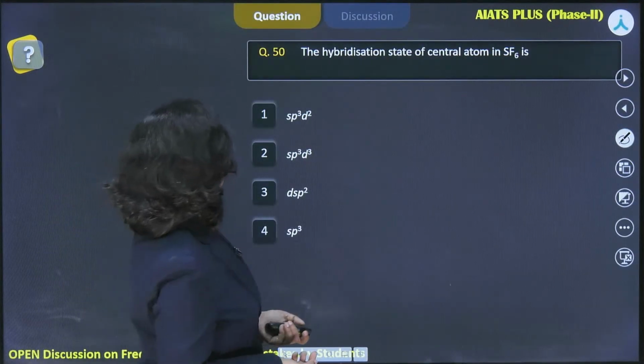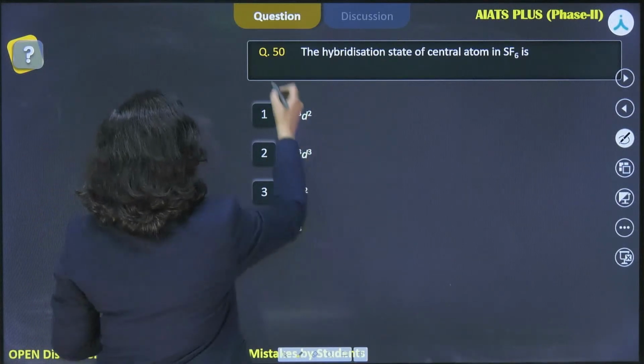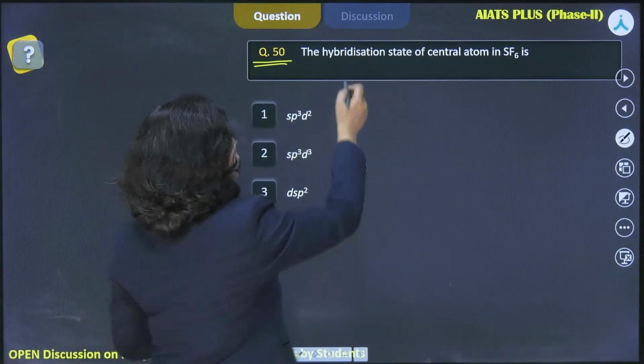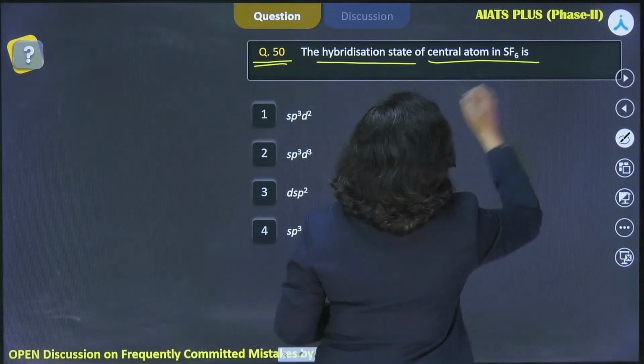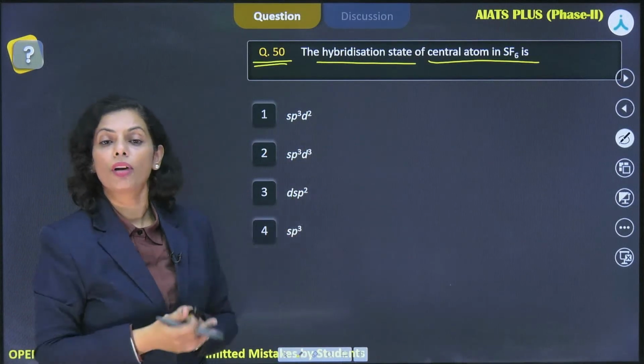So now the turn comes for the next question, question number 50. This question says the hybridization state of the central atom in SF6. Sulfur, that's a hexafluoride of it, right?